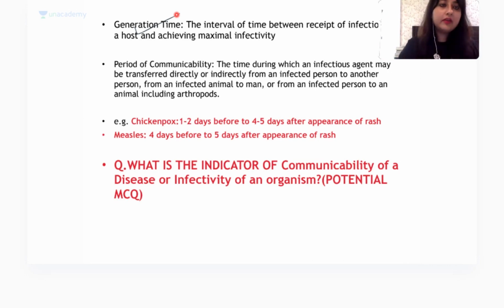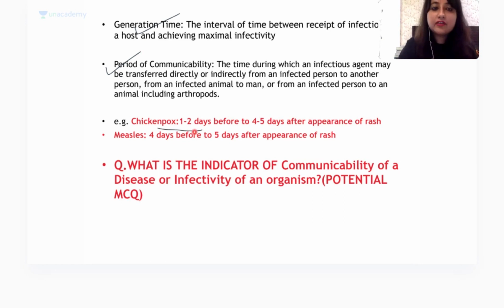What is period of communicability? It is the time during which an infectious agent may be transferred directly or indirectly from an infected person to another person, from an infected animal to a man, or from an infected person to an animal, including arthropods. This is very important.